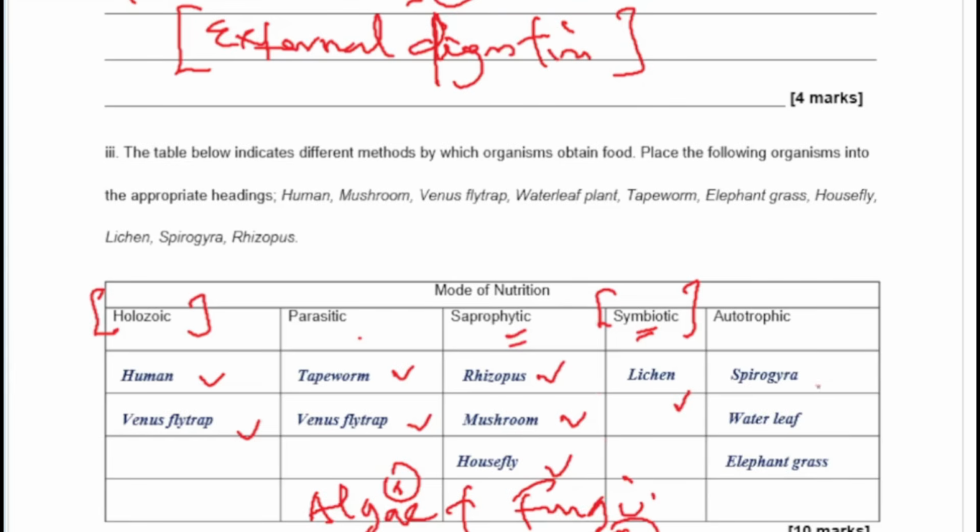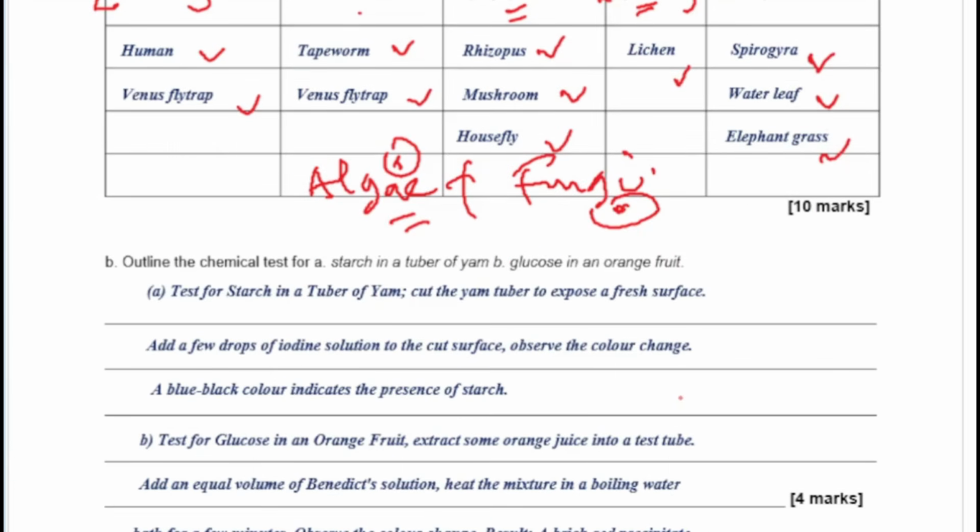And then autotrophic, of course, you have Spirogyra, water leaf, and elephant grass. These all have chloroplasts, and they are green in color. They can make their food.